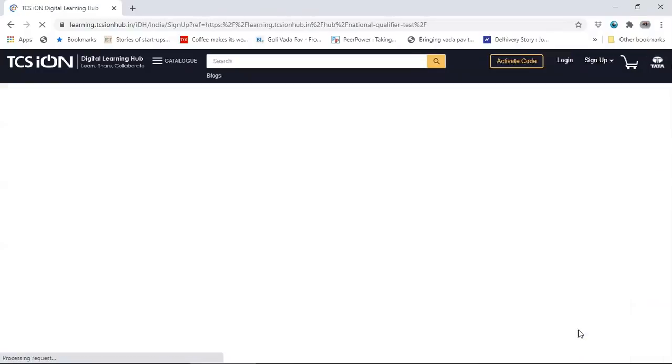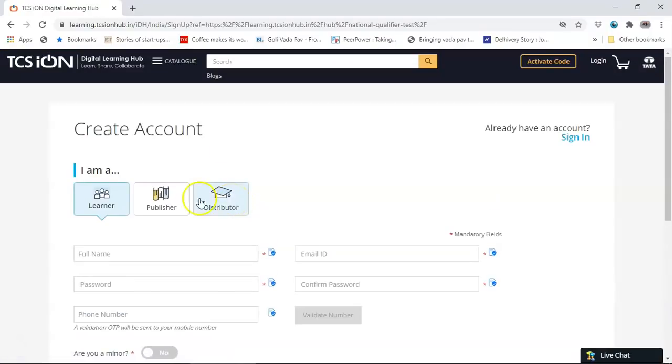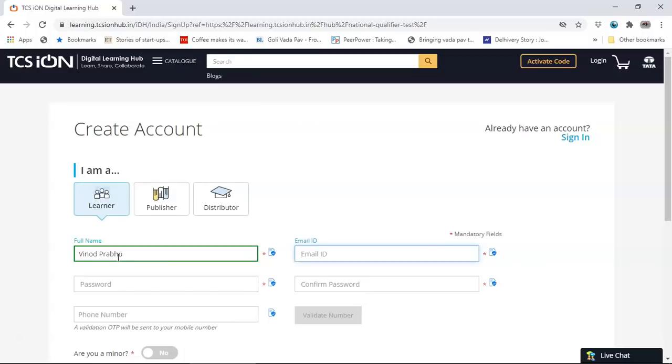First, create the account. When you have to create the account, these are some basic details that you need to fill. Are you a learner? Are you a publisher? Or are you a distributor? So firstly, click on learner. If you have already created an account, just click on sign in. When you click on learner, enter your full name with surname, and enter your email ID. The email ID is very, very important. The phone number is very, very important.